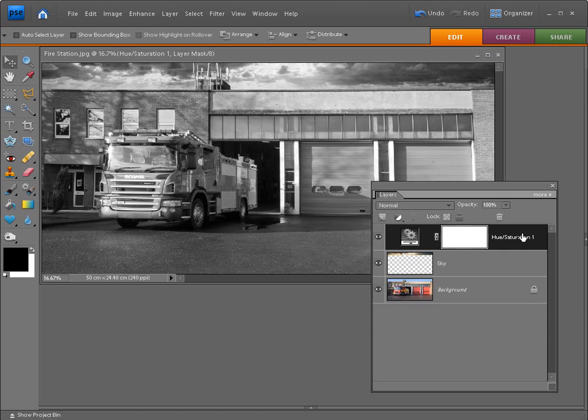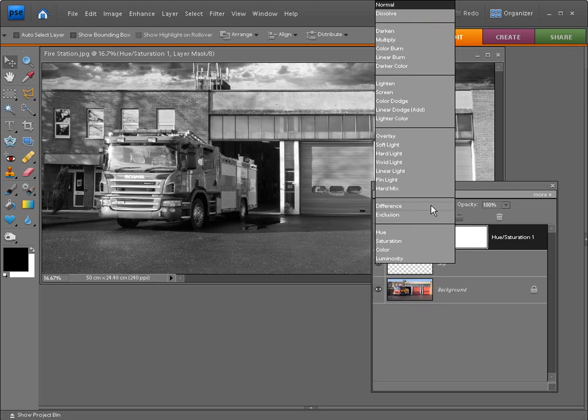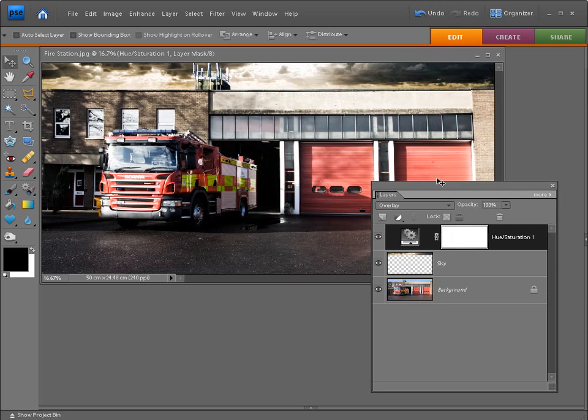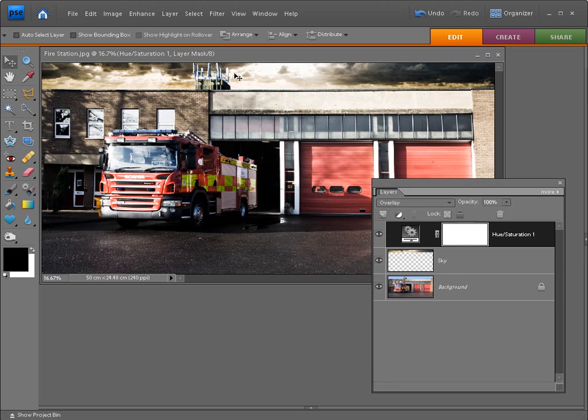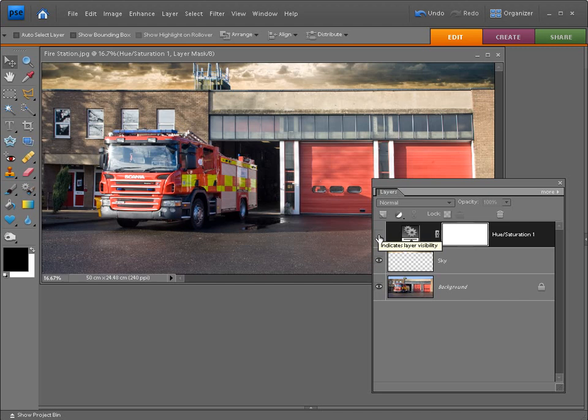Hit OK, and then move into your layers palette, and we're looking to change the blending mode of this hue and saturation adjustment layer to overlay. To do that, obviously we need to make sure we're selected on it, and then we need to click where it says normal, and we're going to change the blending mode to overlay. So find that in the list, give it a click, and you'll be able to see that the contrast has been significantly improved.